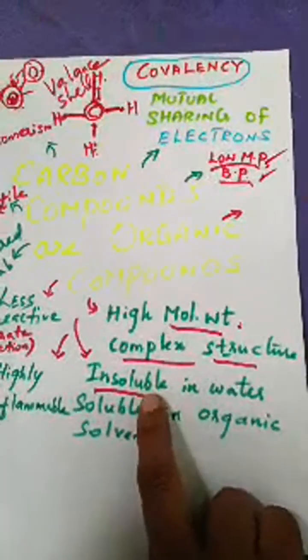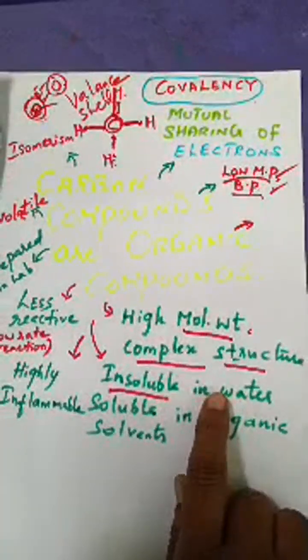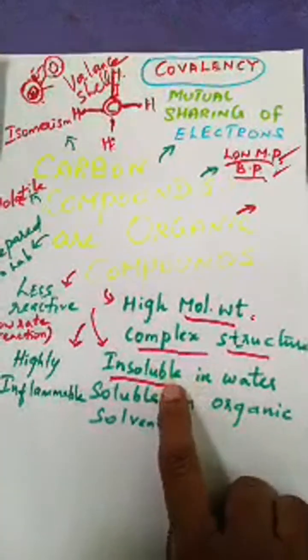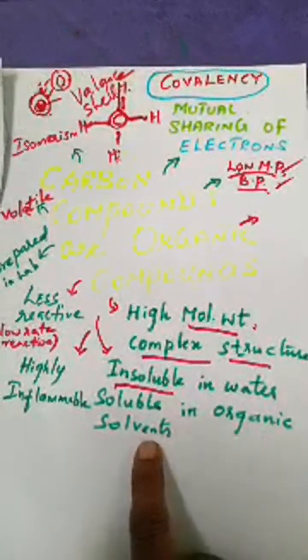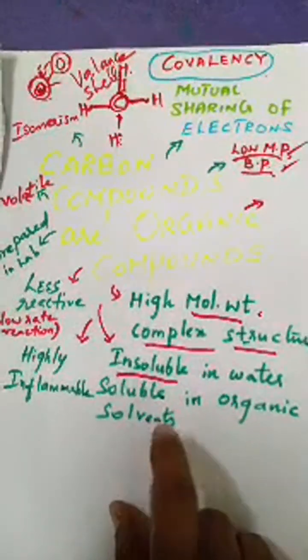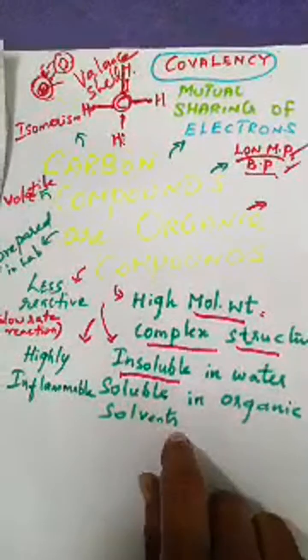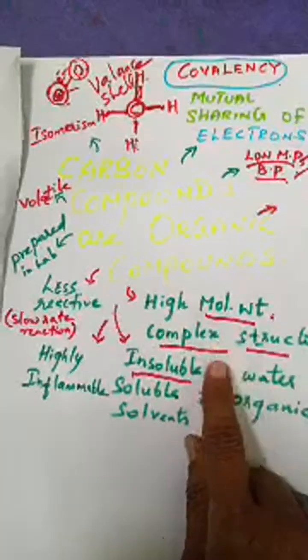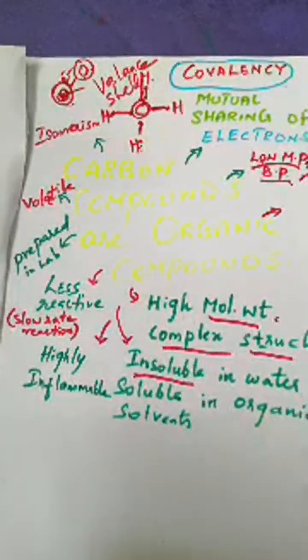The carbon compounds are insoluble in water. They will not dissolve in water. They need organic solvents like ether and alcohol; only in those will they be soluble and dissolve. So that's why carbon compounds are insoluble in water.